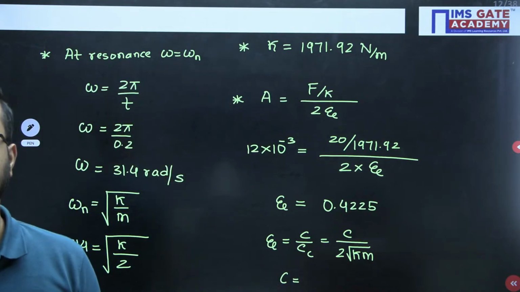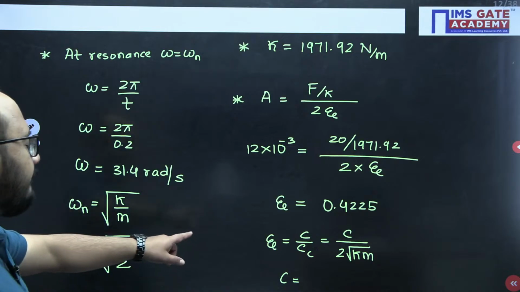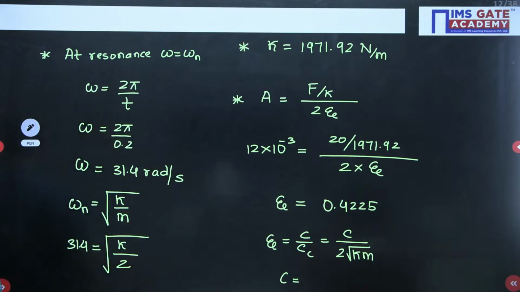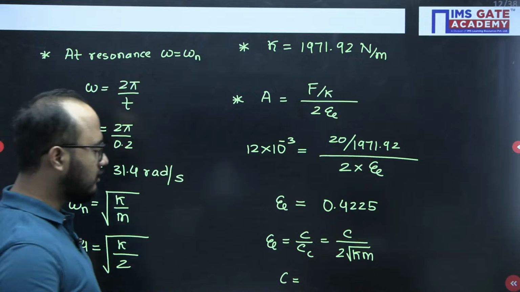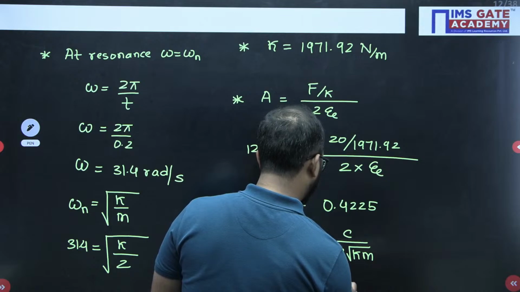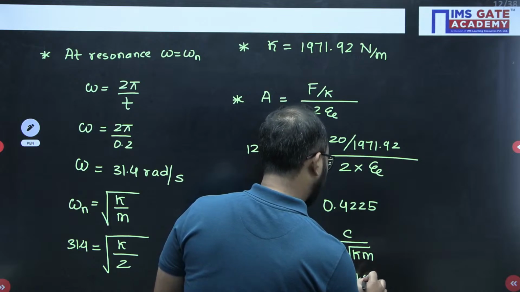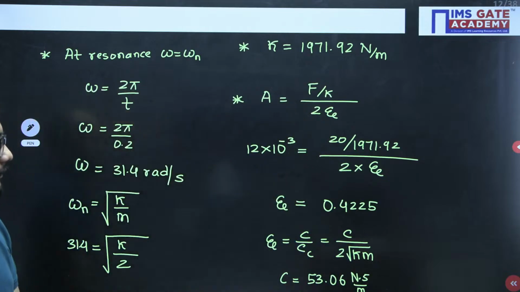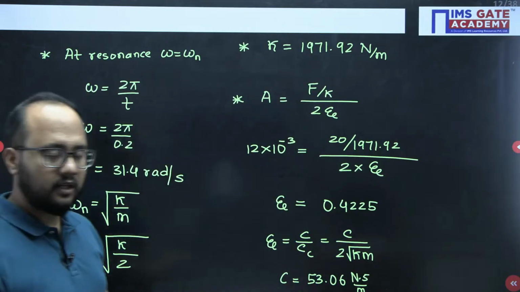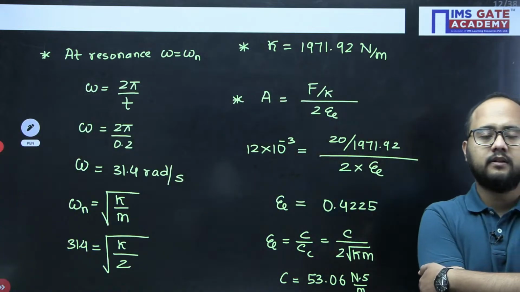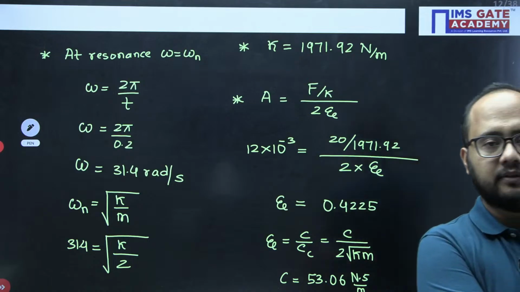Right? Now damping factor value is 0.4225. Okay, please cross check your answers. And finally this answer is 53.06 Newton second per meter. Done. Okay, please cross check your answers. Then we'll move to the next problem. We'll move to the next problem, guys, after that.